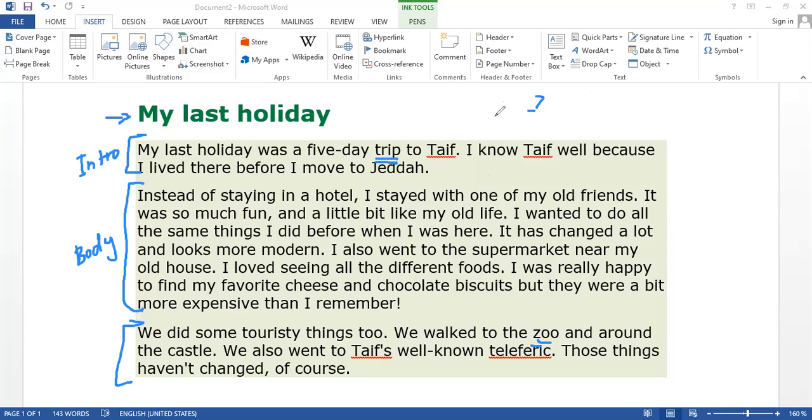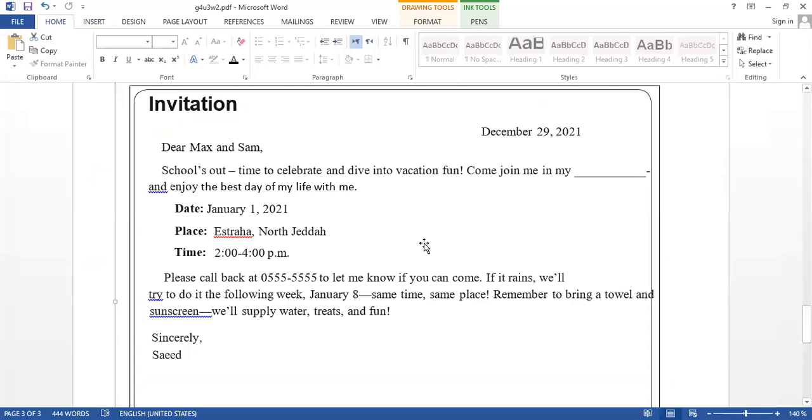You need to choose one of them. And I would advise you to go for invitation because invitation seems easier, as far as I can feel. You can go for that one. So this is a sample that I think could get you full mark if you use it for the first term paper.